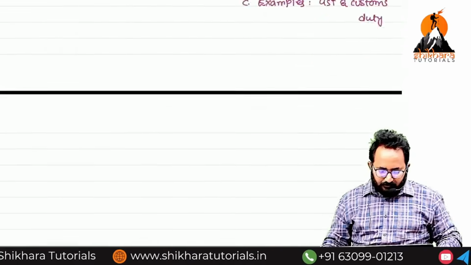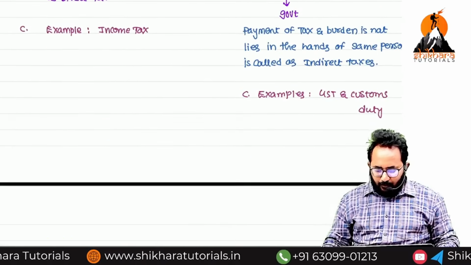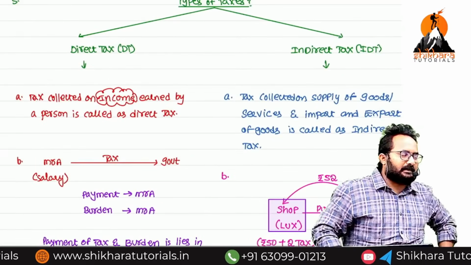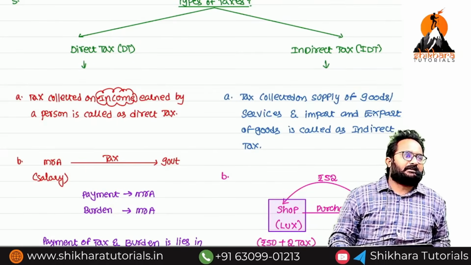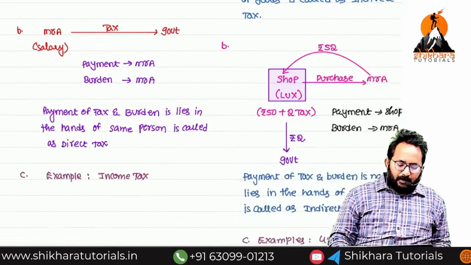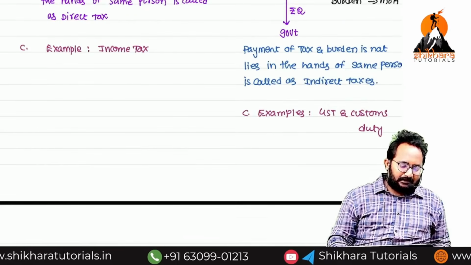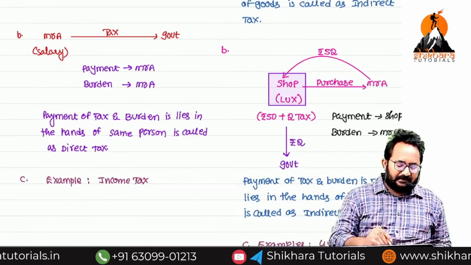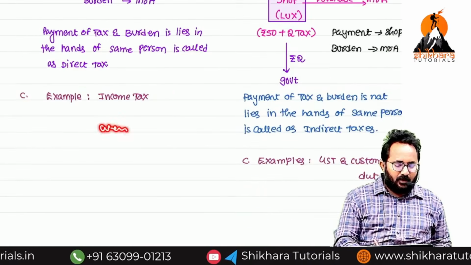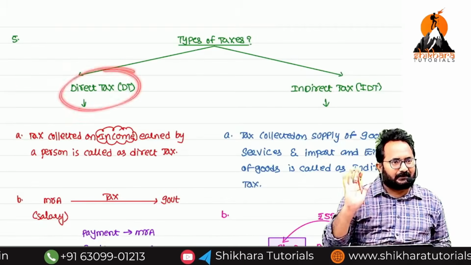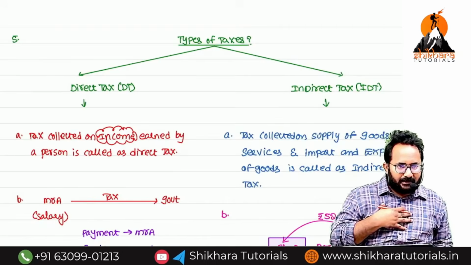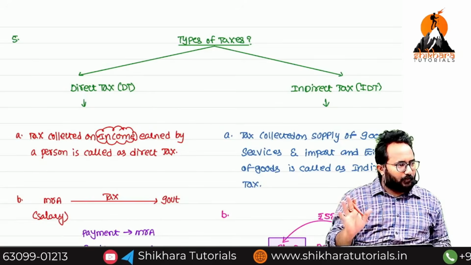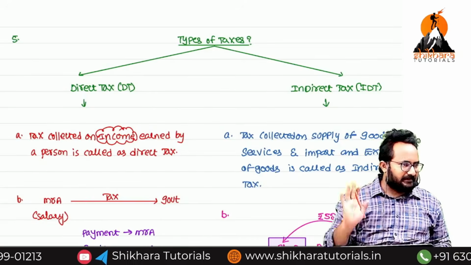Now, property tax is also generally wealth tax, not property tax. That is now abolished. There is no existence of wealth tax now. Previously, I think before I started CA coaching, there was a concept of wealth tax that is abolished. If in the exam wealth tax is there, that wealth tax is also an example of direct tax. But that is not now applicable. That is removed from the applicability. Now no one is paying the wealth tax. Income tax is the only example in our direct taxation class.